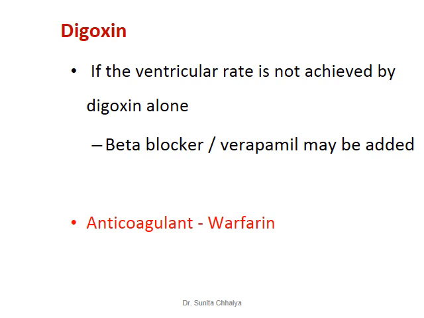with the increased atrial rate, the pumping efficiency of the atria is reduced, and due to that blood flows passively from the atria to the ventricle. There is a sluggish movement of the blood. There is a chance of blood clot. So to prevent the development of stroke-like effects, anticoagulants are administered for the treatment of atrial fibrillation.